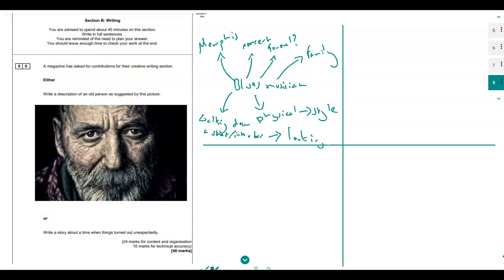Anything else you could do in terms of details? Let's give him a name. Maybe a John. A Lewis, perhaps.